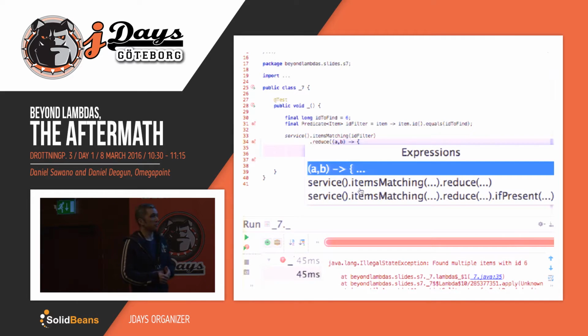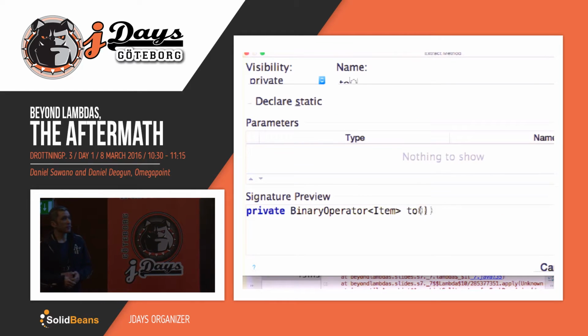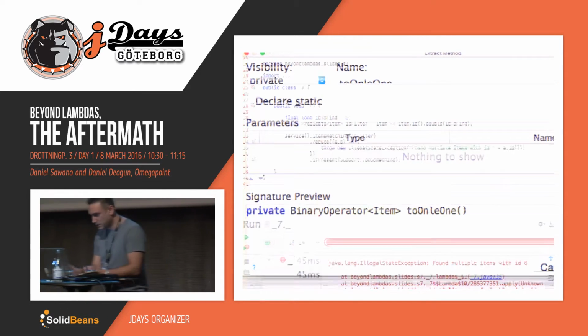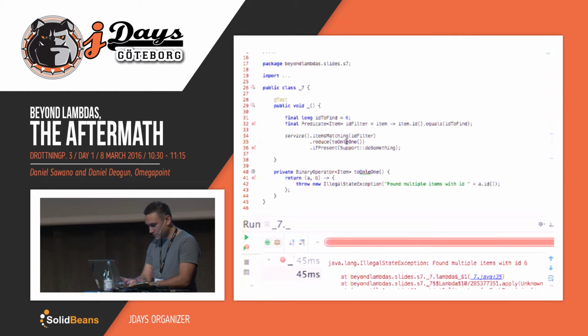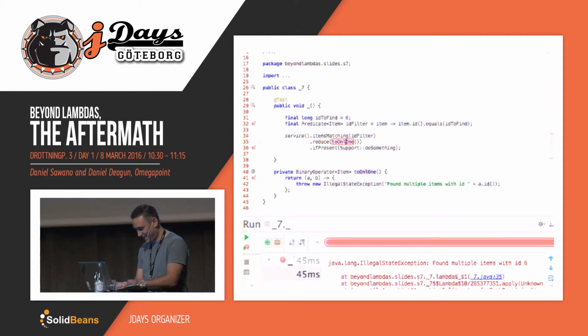So I guess we can refactor it a little bit. I'll just do some Uncle Bobbing. Yeah, let's Uncle Bob the code. So let's Uncle Bob to only one. I guess that's a bug in IntelliJ here. Yeah, there we go. Or we can spell it right too, to make it even more readable. I don't think Bob mentioned spelling, so it doesn't matter. There we go. Sorry about that. Yeah, that's a lot nicer.